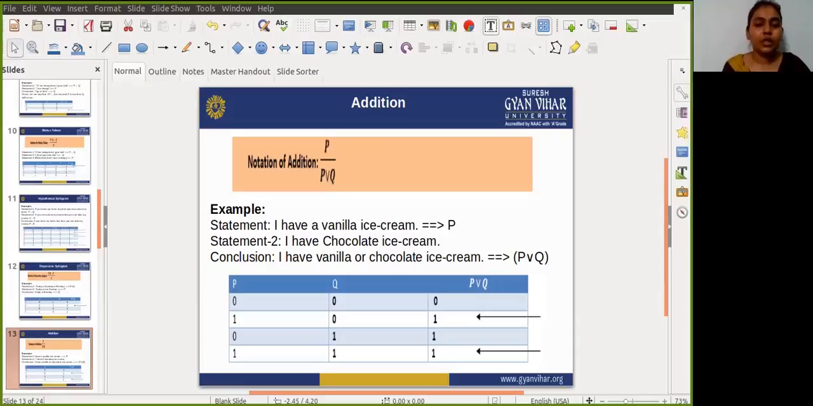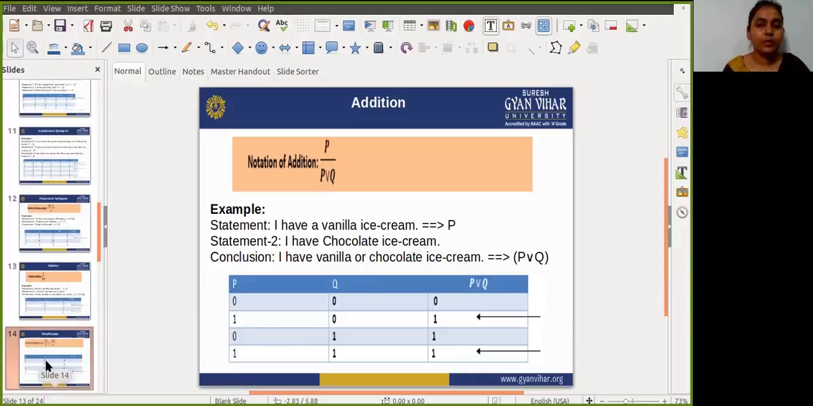So by using a truth table, firstly we calculate the P or Q value, right? Only in two conditions does it show the result true. See guys, if P is true, then P or Q is also true, and also if Q is true, then the value of P or Q is also true.